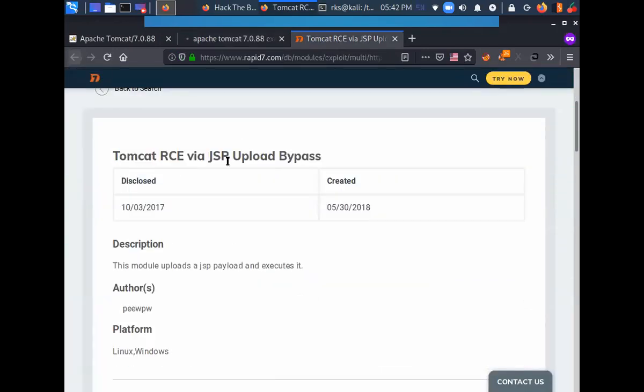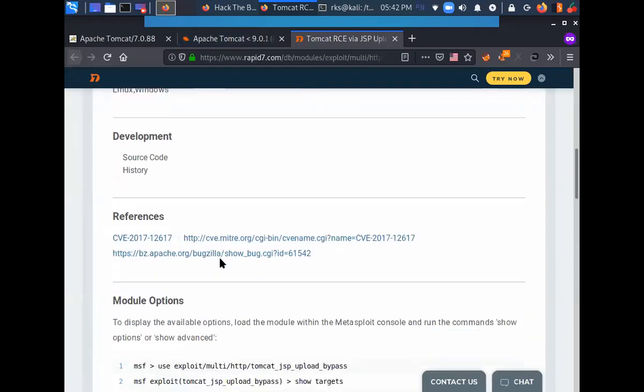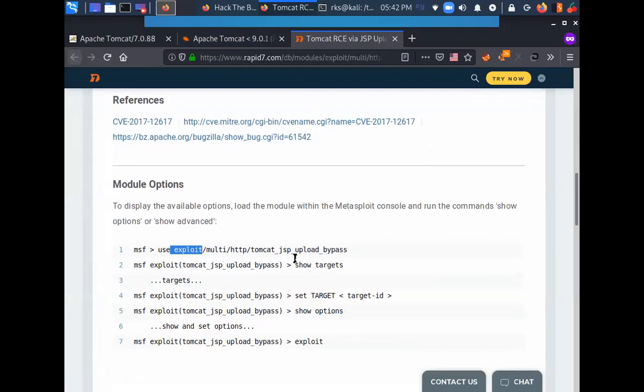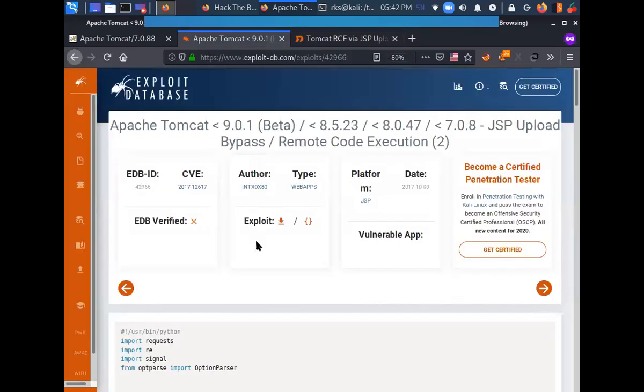Tomcat RCE JSP upload bypass. That's the exploit name it is telling me to use. Apache Tomcat 8.5.